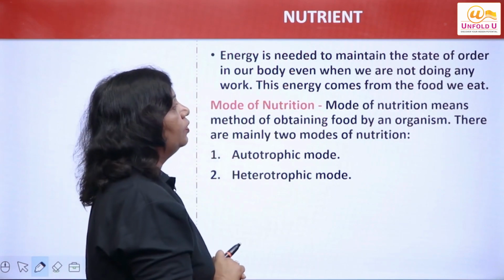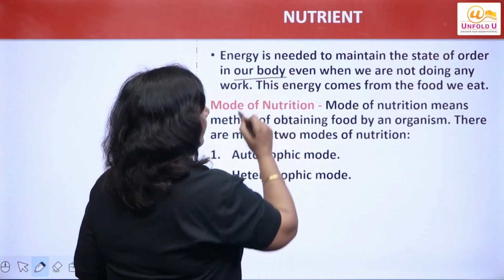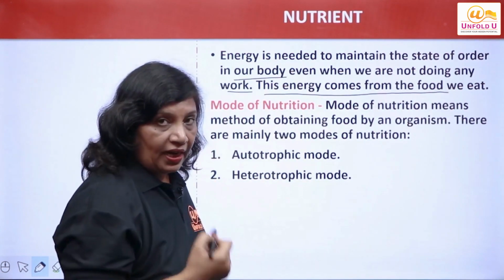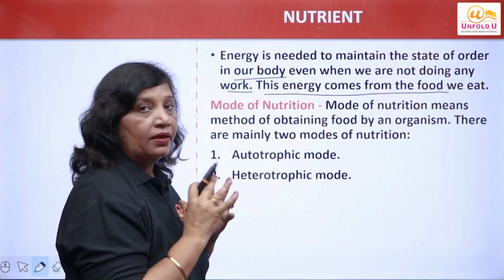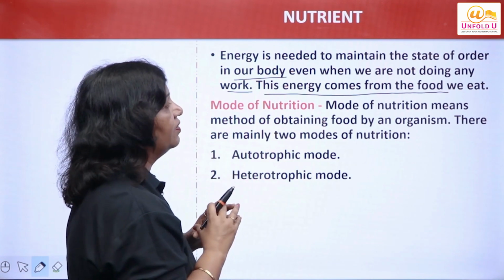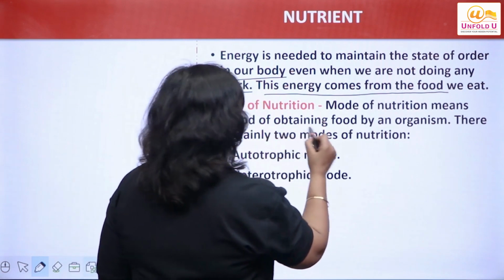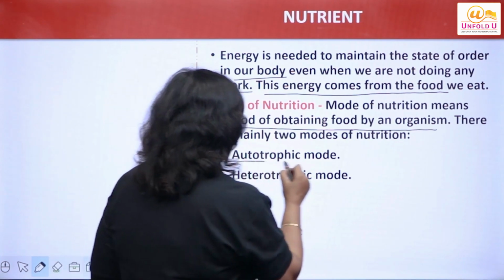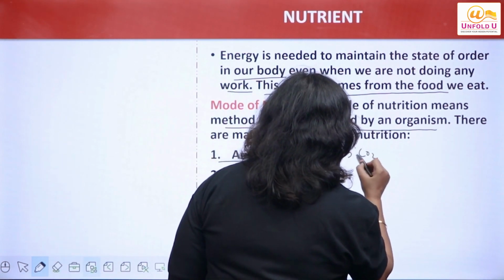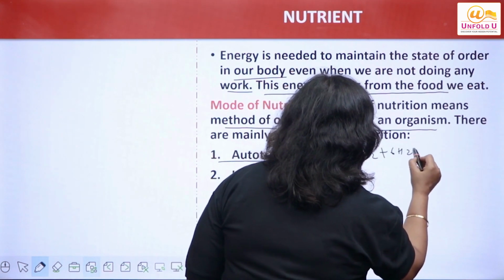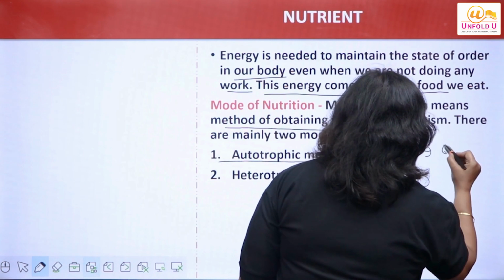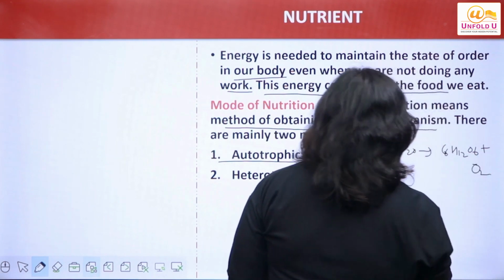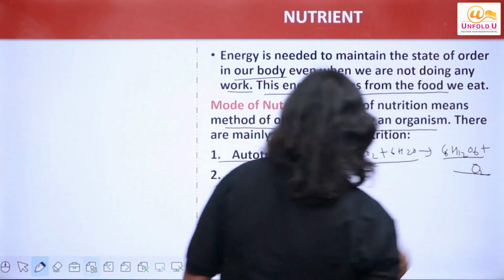Now, energy is needed to maintain the state of order in the body, right? Even when we are not doing work, this energy comes from the food we are eating. So energy is needed to maintain the order of the living organisms, and this energy is given by the food. Now, mode of nutrition. Actually, it is the method of obtaining the food by the organism. We have two types of nutrition. Autotrophic, we can represent this by an equation. 6CO2 plus 6H2O gives us C6H12O6 plus oxygen, right? Now we need to balance this equation, right?